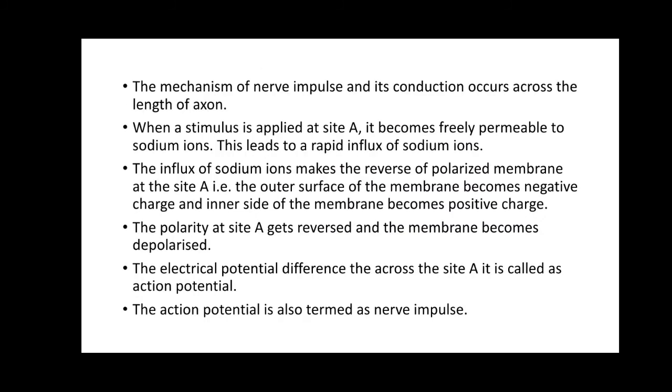So the mechanism of the nerve impulse and its conduction occurs across the length of the axon. When the stimulus is applied to site A, site A shows permeability for the sodium ions, and it leads to the movement of the sodium ions from outside to the inside. So when the sodium ions move from outside to the inside, it shows the reverse of the polarized state, that is only at site A. So now outside it became negative and inside it became positive. So the polarity at site A gets reversed, and site A now becomes depolarized.